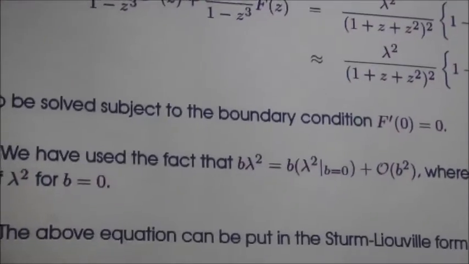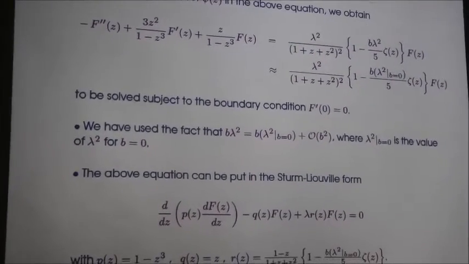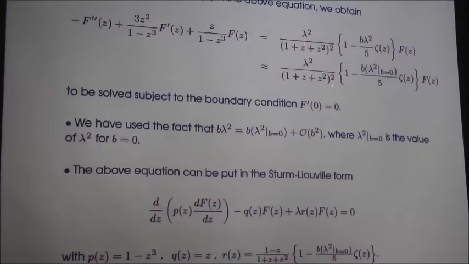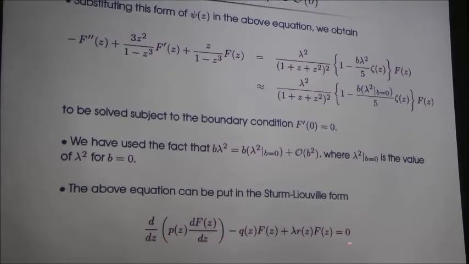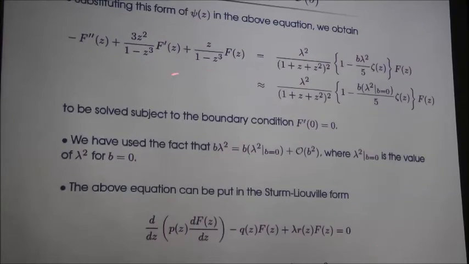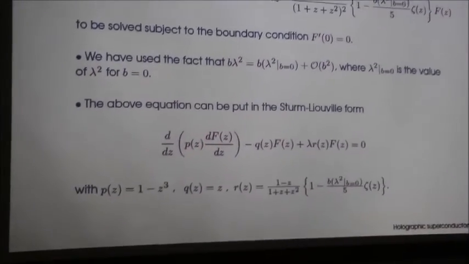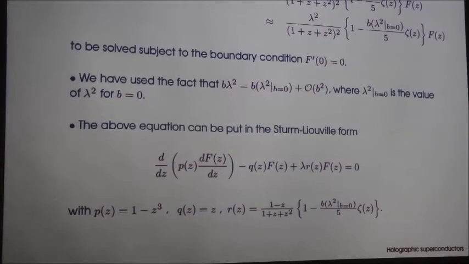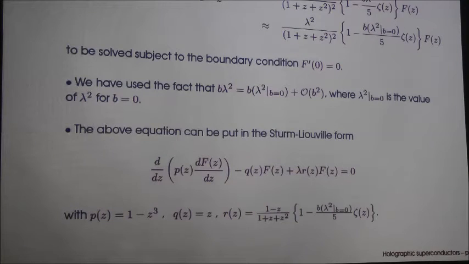And this follows from some subsequent analysis that will follow. Now the interesting thing about this equation is that it can be put in a Sturm-Liouville form. This equation can be recast in this form, where the coefficients p, q and r can be written down by just comparing from this. This can be immediately written down. So this equation now has been put in the Sturm-Liouville form.